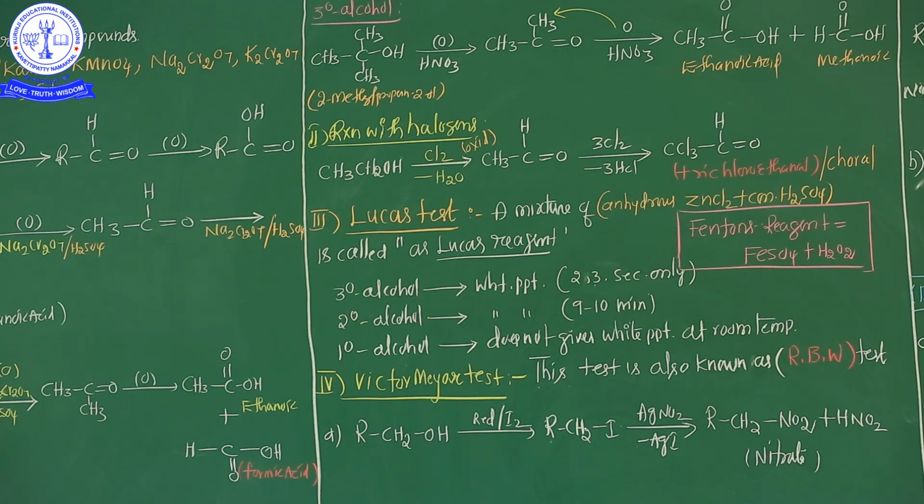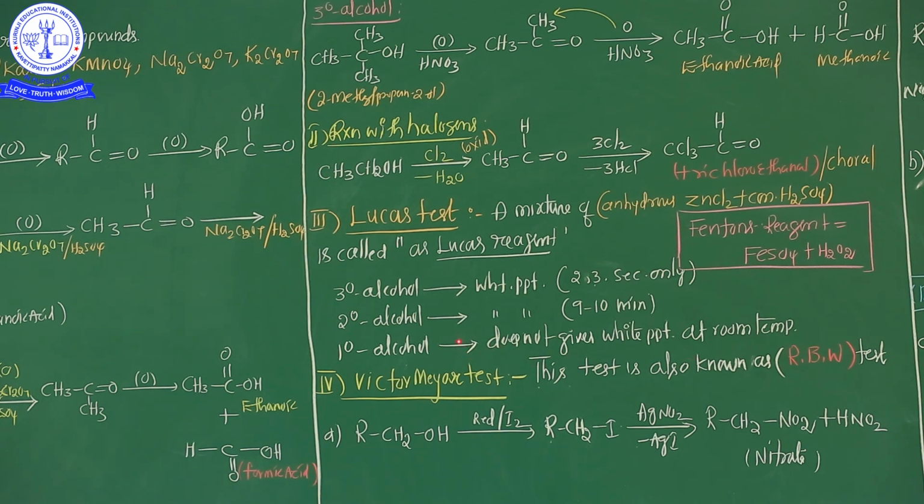It's clear? Next, 2 degree alcohol confirmation test. 2 degree alcohol also forms a white precipitate, but the time duration is a maximum of 9 to 10 minutes. So a very important point: comparing 1 degree alcohol, 2 degree alcohol and 3 degree alcohol, 3 degree alcohol reacts most with Lucas reagent. 2 degree alcohol is moderate, but 1 degree alcohol does not give white precipitate at room temperature.